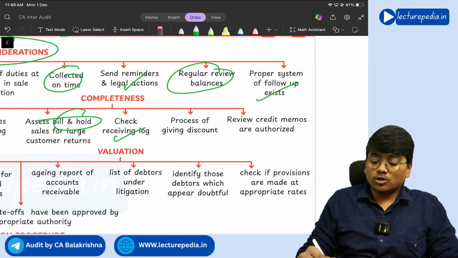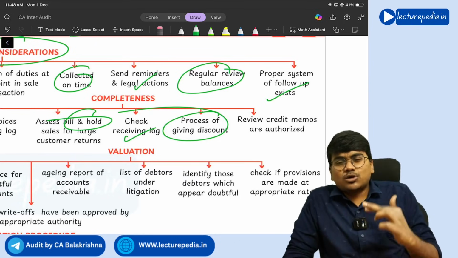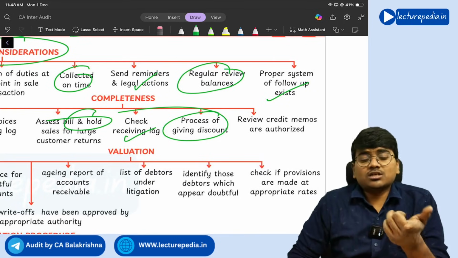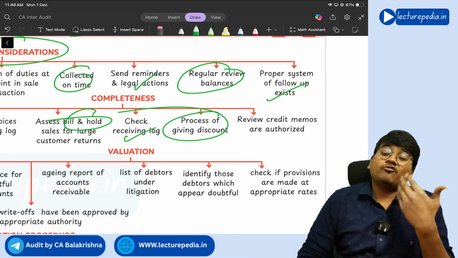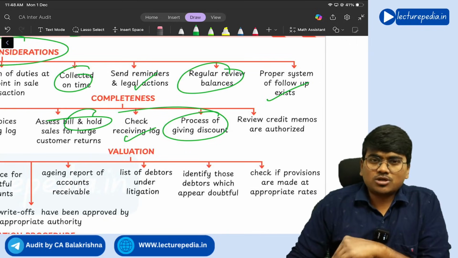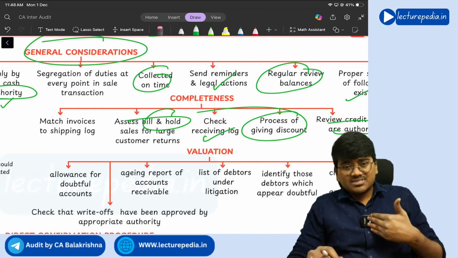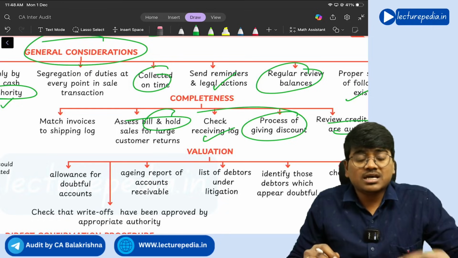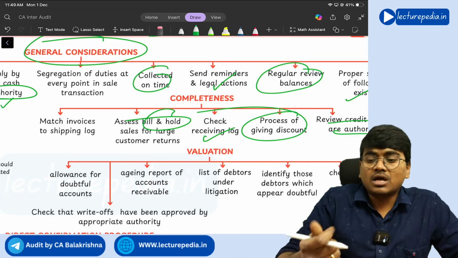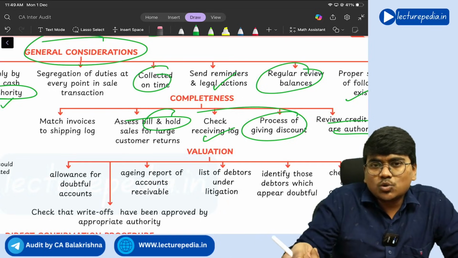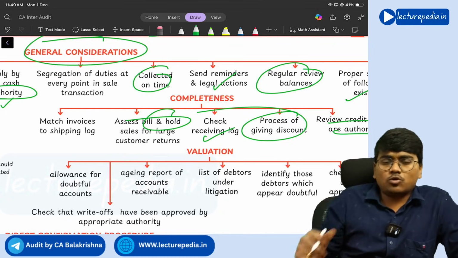Next, check the receiving log and the proper process of giving a discount. If any discount is being given to the debtors, you need to check what the policy for giving the discount is, whether that policy has been properly followed or any unauthorized discounts are being given, and review that credit memos are authorized. Credit memos means a discount for the debtor. In some situations, instead of giving a direct discount, companies give a credit memo, which the customer can use if the customer purchases goods from the company in future, just like a cashback voucher.